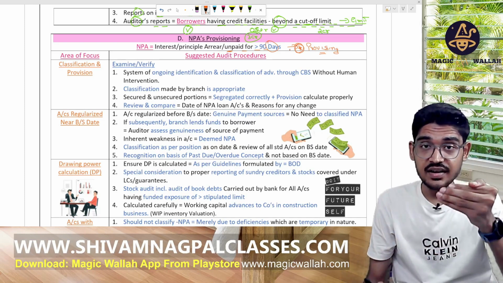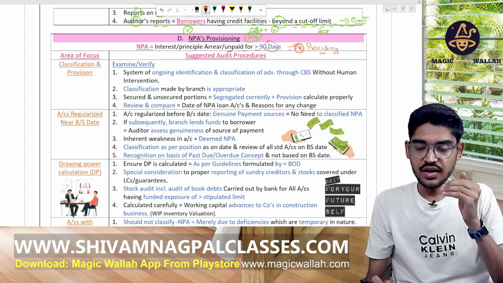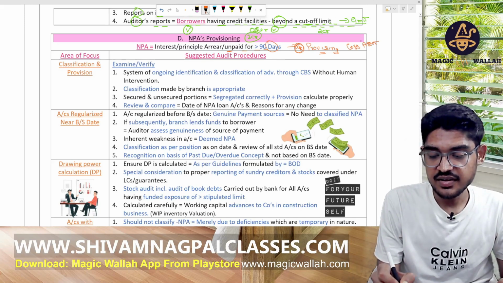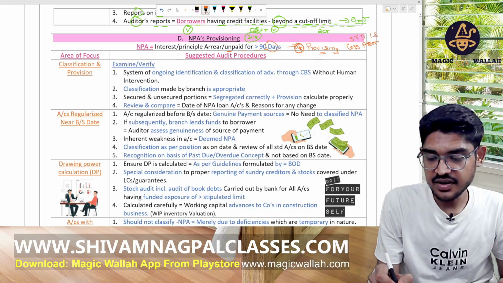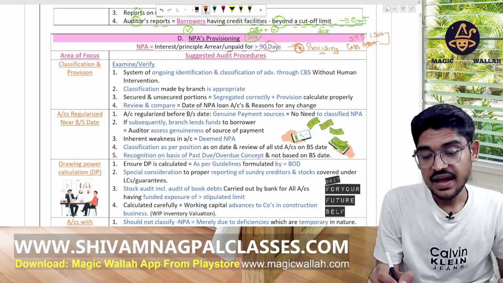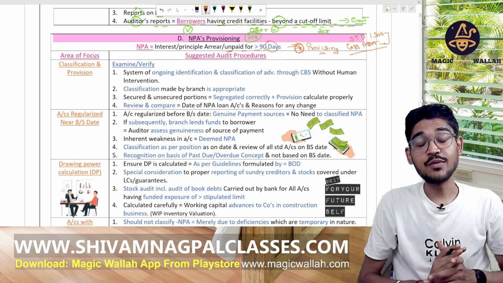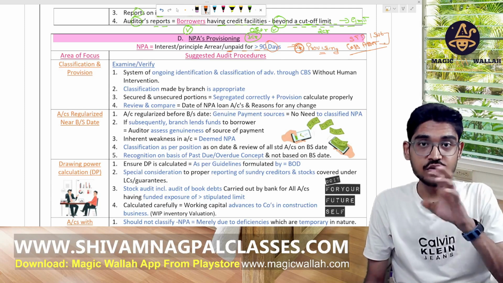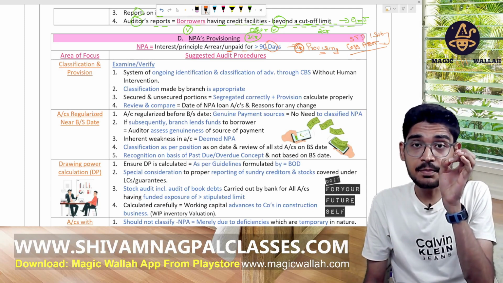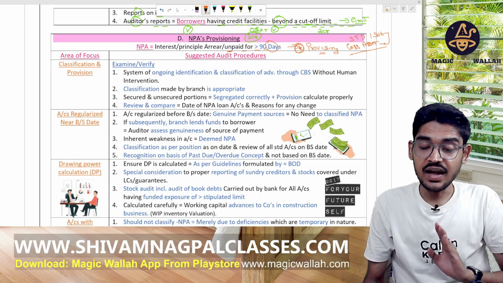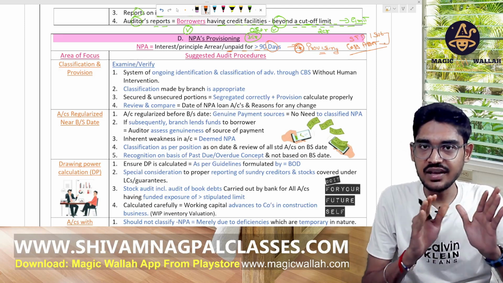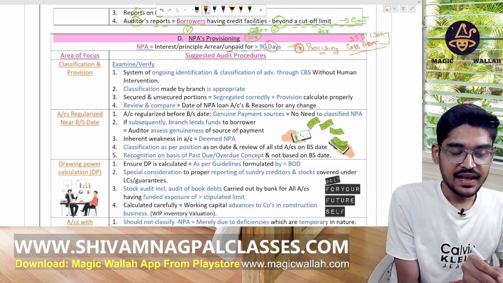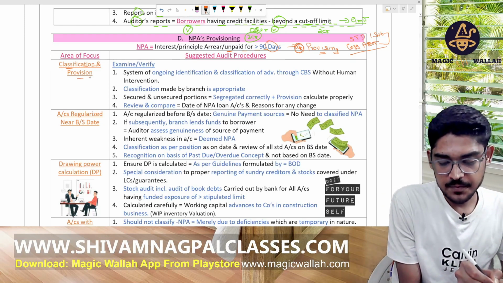That's like standard, substandard, loss asset. We have to classify them and make the provision on them: standard, substandard, loss asset, doubtful asset, secured, not secured. But the rates of provision are not given in your syllabus for the CA final audit, right? So we have to first verify the system for classification and provision.